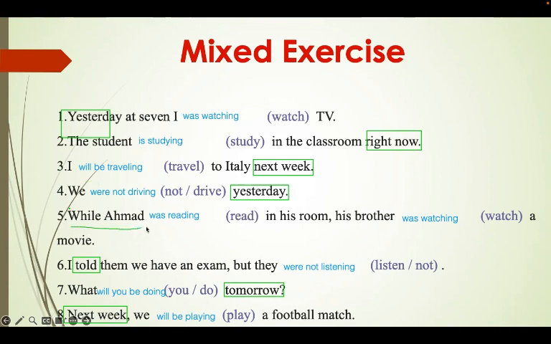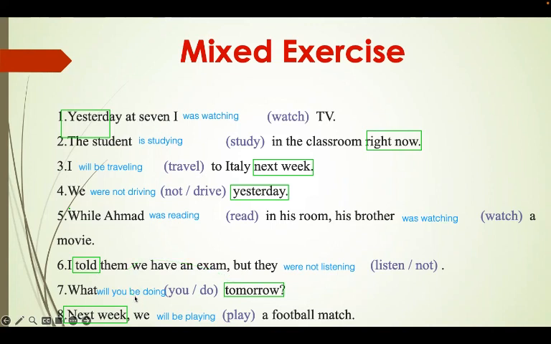Very good. Here in the past, so was, and we put the verb ing: was, verb ing. Very good. 6, told, which is past, so verb to be needs to be in the past. So were is in the past. They were not listening. Number 7, we have tomorrow, so it's a future. That's why we need to use will, and also we use be. So will be. So what will you be doing?